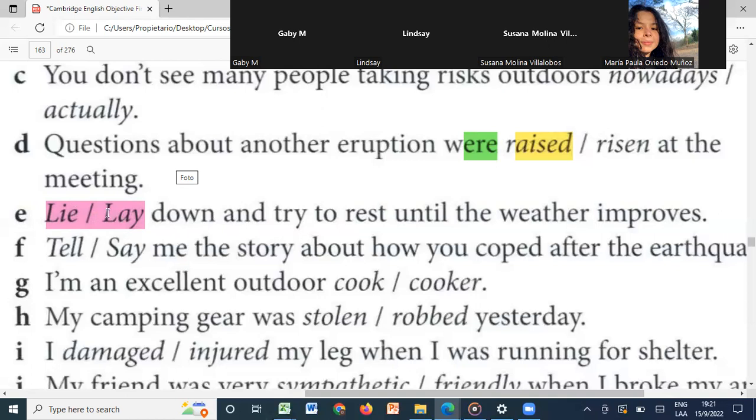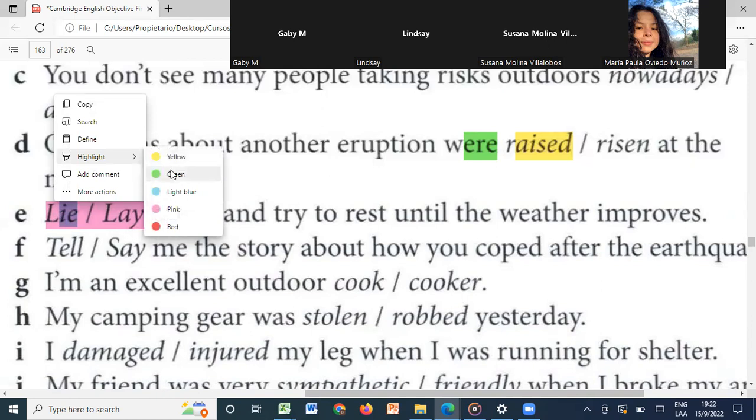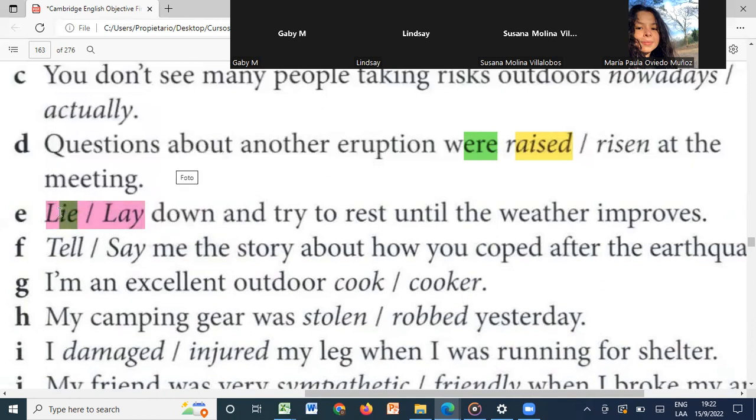So maybe we can write it down. This one only works for when we say the chicken lays some eggs. Or we can say to lay the table is to preparar la mesa. Also, we can only use it to lay your head on the pillow, but only your head. In this case, when we say lie down, de acostarse, we use this first one. So this is kind of interesting. I know it can be kind of confusing, but el acostarse will be just this one, lie down.